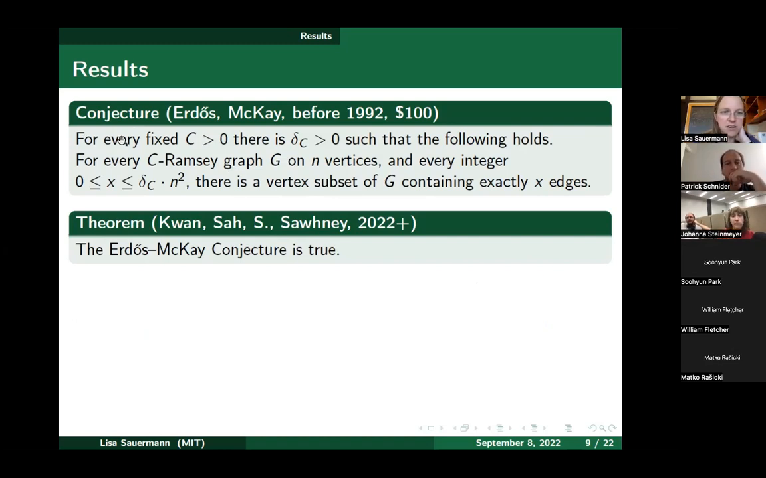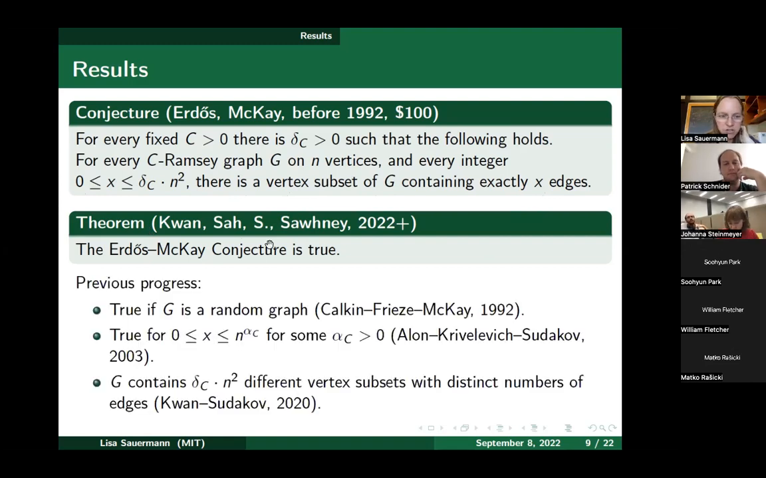So here's again the conjecture. The conjecture says that whenever I have a C-Ramsey graph on n vertices and some integer x, at least 0 and up to this reasonable quadratic threshold, then I can find a vertex subset containing exactly x edges. And so our first result is that this conjecture is true.